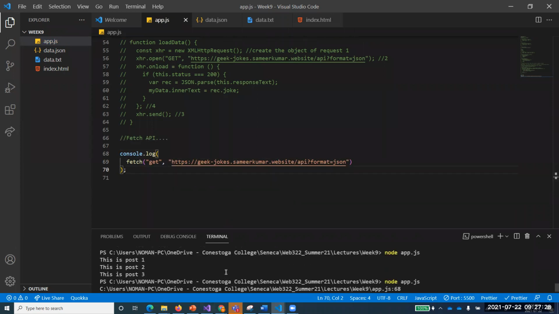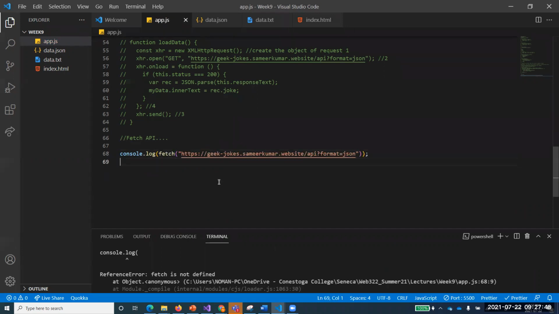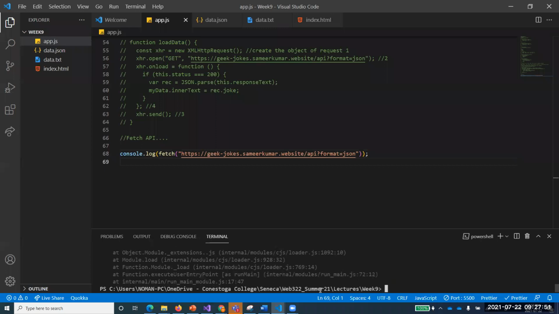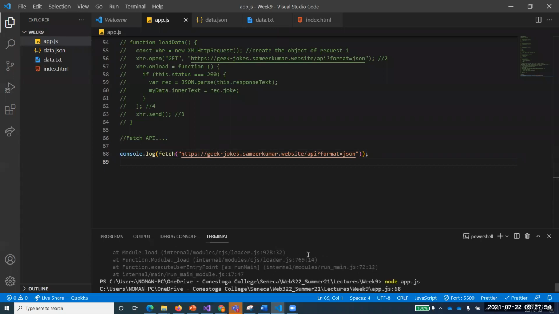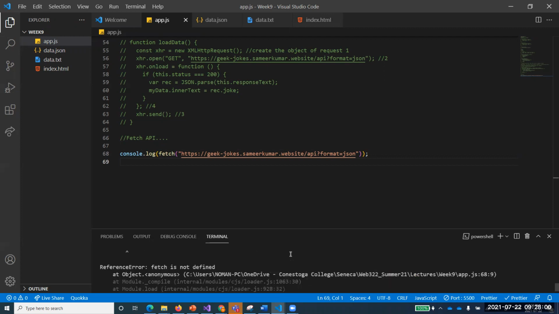Okay. Did I use the wrong syntax for the fetch? Fetch is not defined. Okay. Excellent. Just take out the get method for the time being. Just use this. Let's see if it comes up with something. Oh, still says fetch is not defined. Excellent. It's not understanding the fetch API. Oh, great.